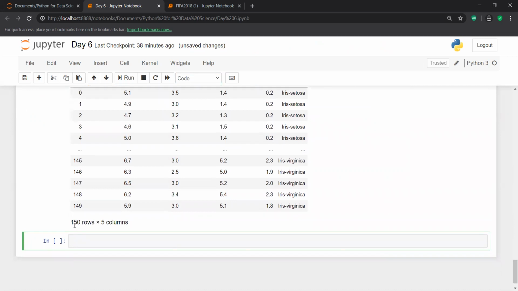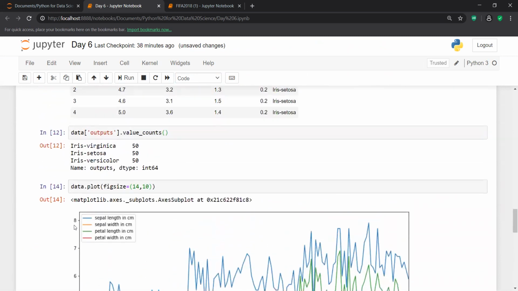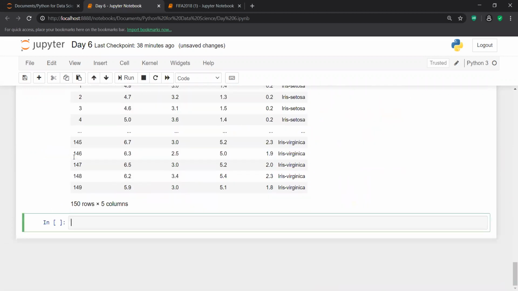If I check what the different kinds of output are, I already see that I have three classes inside my output variable: Iris virginica, Iris setosa, and Iris versicolor. Now if I try to plot a scatter plot, this time I'm going to use the Seaborn library. So sns.scatterplot.